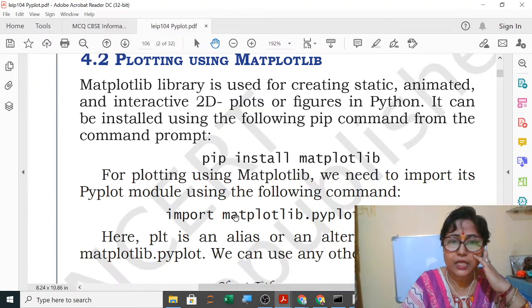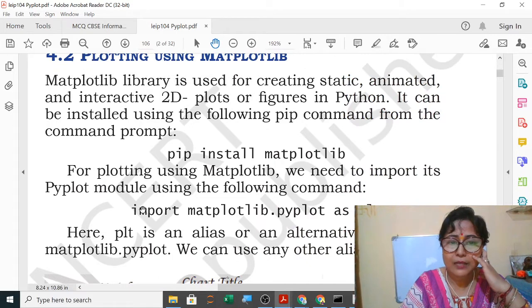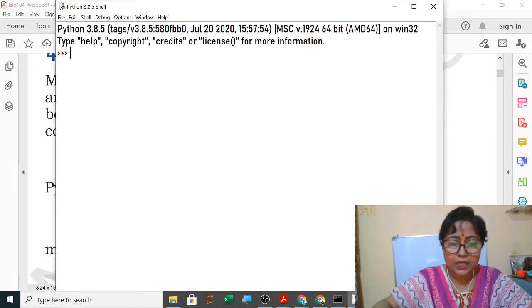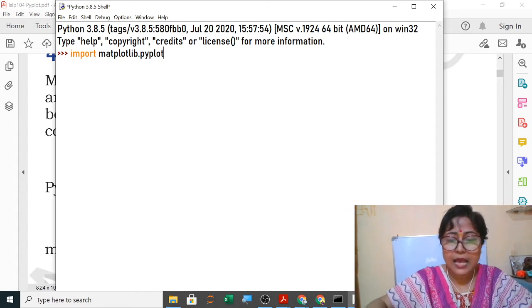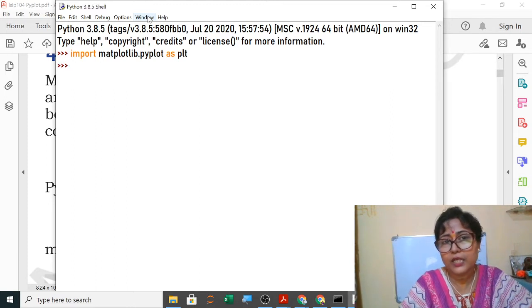Suppose I want to check it, so using this line you can check: import matplotlib.pyplot as plt. Even if you don't write it, I am giving this alias name here. If it is not showing any error, that means it is correctly installed. Now see, it is not showing any error.